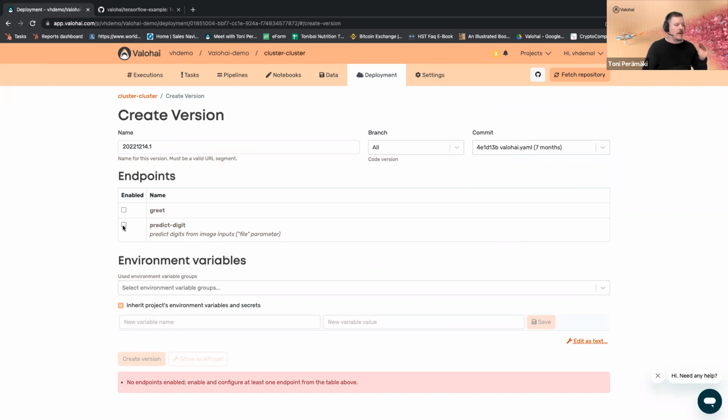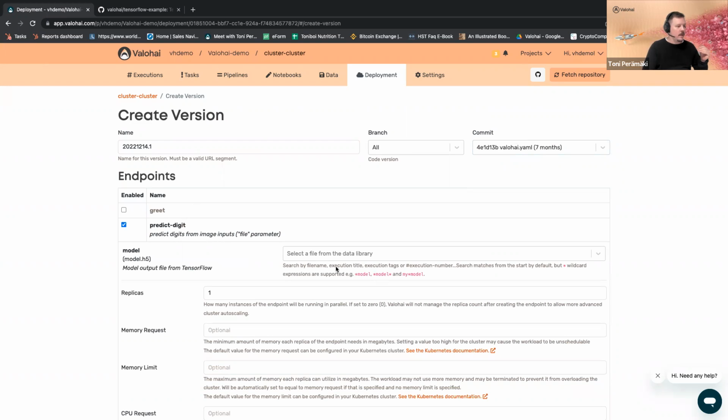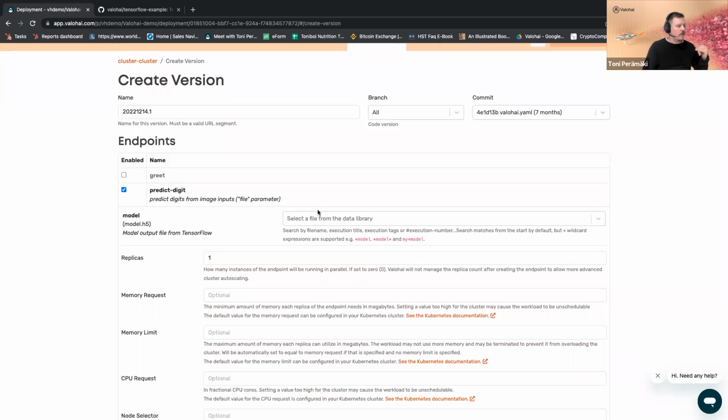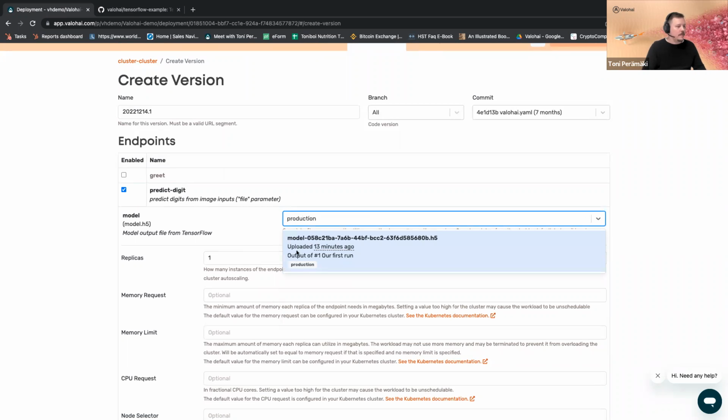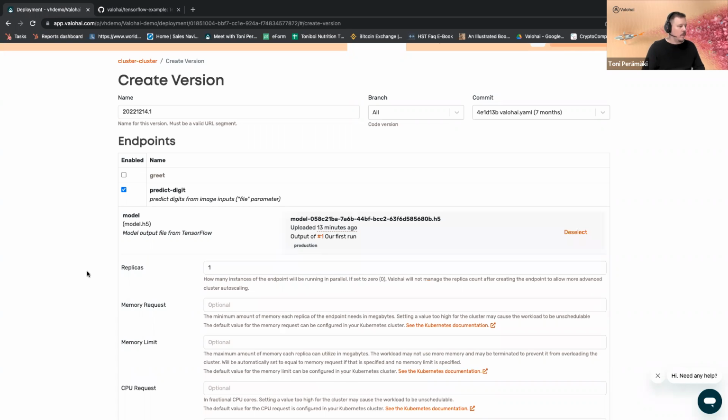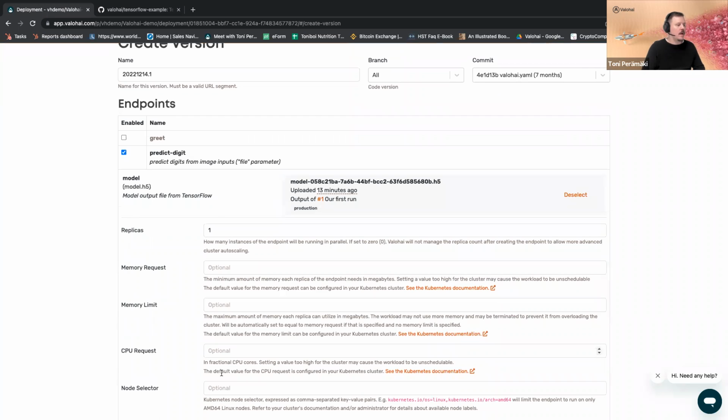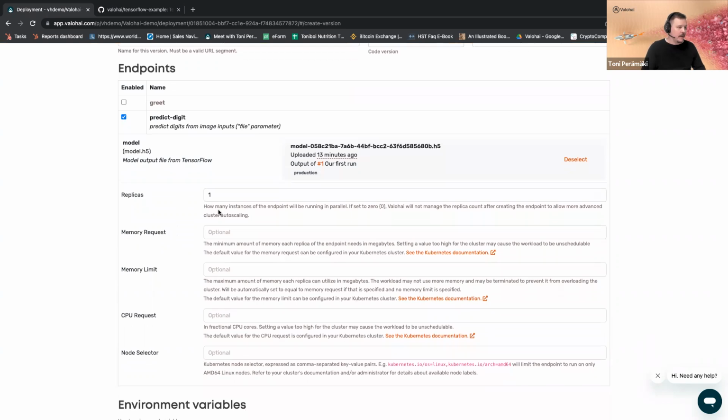Then there's a small YAML definition for the endpoint, where we set a couple of things, like the Docker container, and what is the code that we actually want to run on the endpoint. And here again, we're looking for the model that we want to deploy. So let's take the same one that we used in the batch. So we pick that up. Then there are some options to select if you need to specify something in more detail.